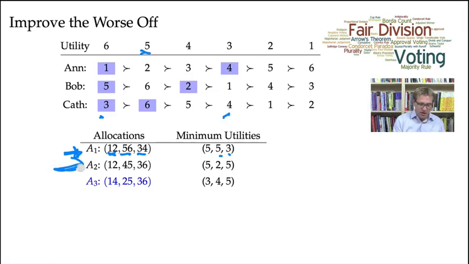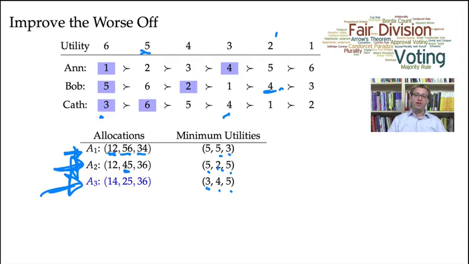For A2, the minimal Borda scores are 5, 2, and 5 for Anne, Bob, and Kath. So note 4 and 5 for Bob: 4 gets a Borda score of 2. And finally, for A3, the Borda scores are 3, 4, and 5. So Anne's minimal Borda score is 3, Bob's minimal one is 4, and Kath's is 5.